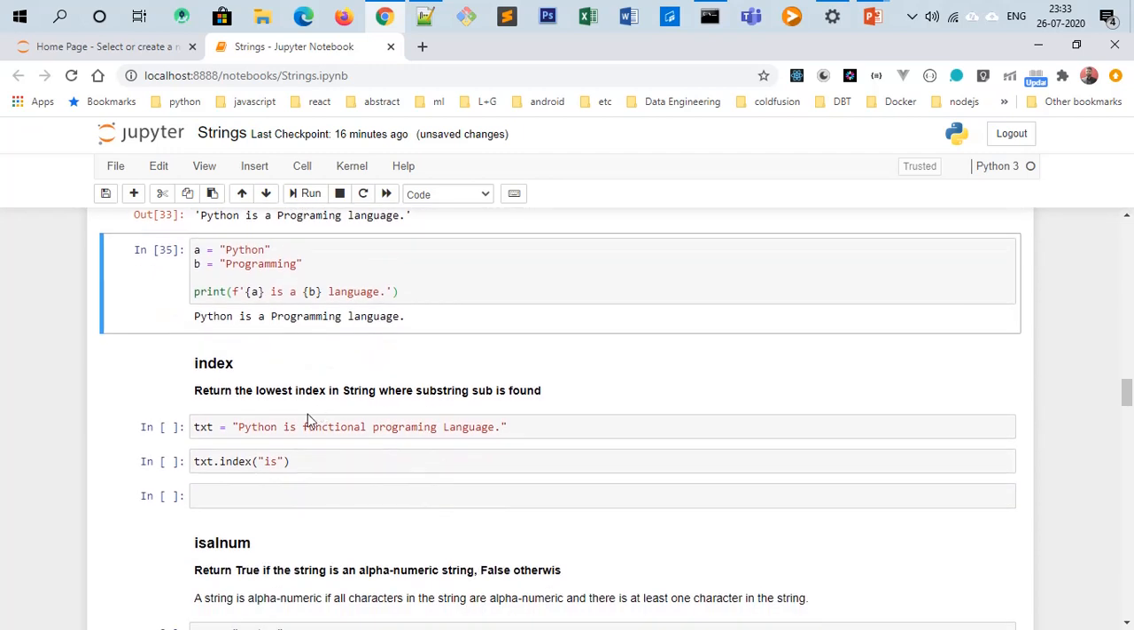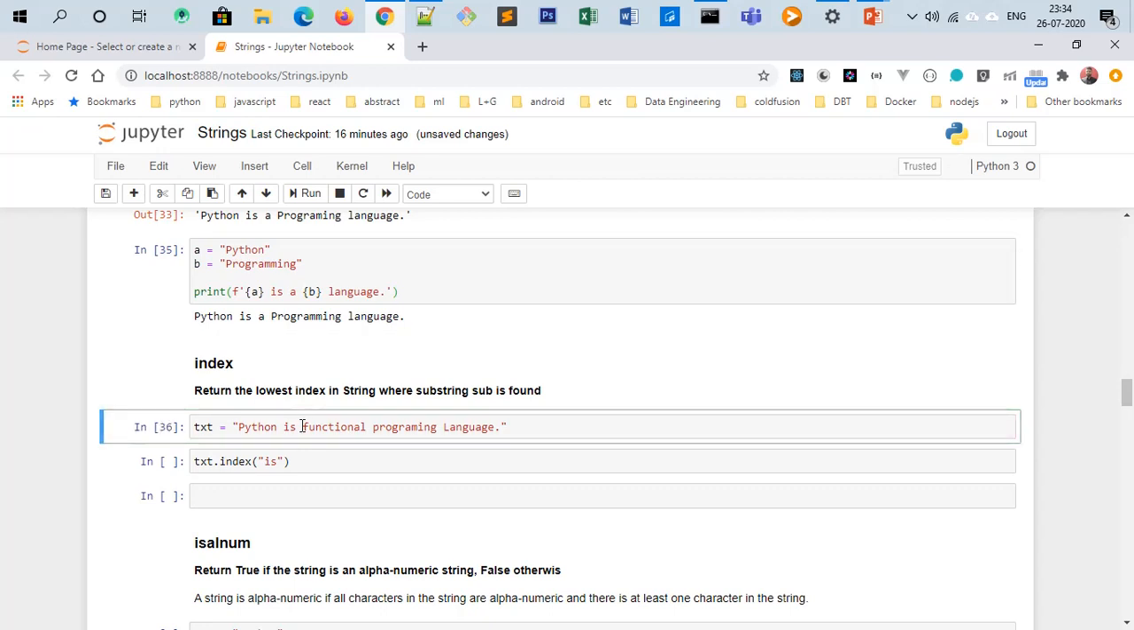Then we have the index method, which returns the lowest index in a string where the substring sub is found. So the index method is trying to find "is" as a substring in this particular string, and it will return the lowest index. That means if a particular substring occurs more than once in a string or in a paragraph, then it will only return the first occurrence. Like a name in a paragraph, if you are searching for a name like Rahul, India, whatever, then it will search only till it finds its first occurrence. As soon as it finds the first occurrence, it will return the index value.